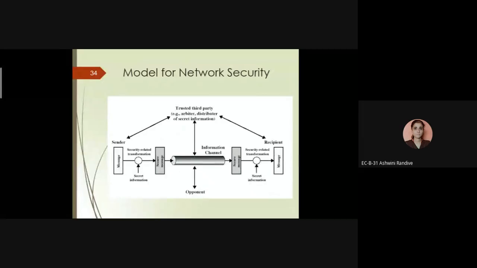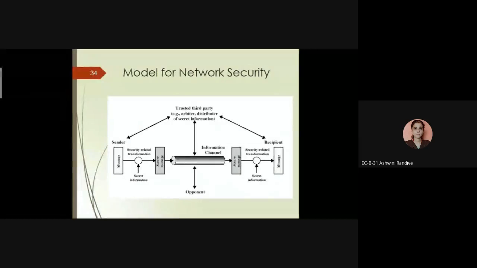So who will provide the keys to the sender and receiver? Our network, we can call it a trusted third party network. It can provide the security key to the sender and the receiver. The encryption key can be provided to the sender and the decryption key can be provided to the receiver.